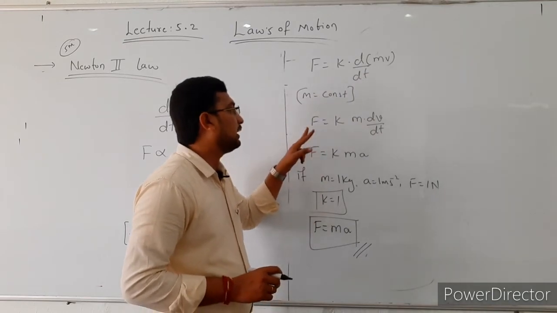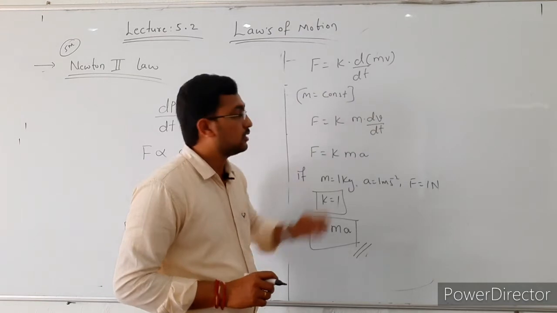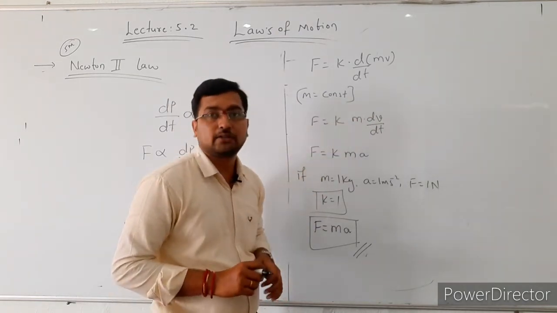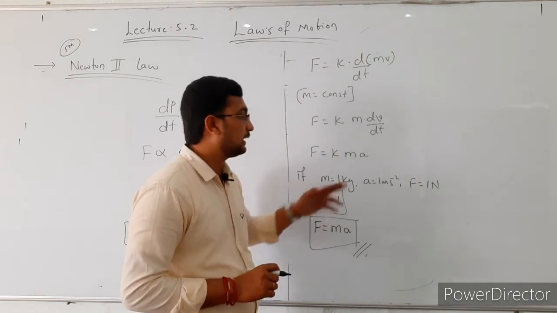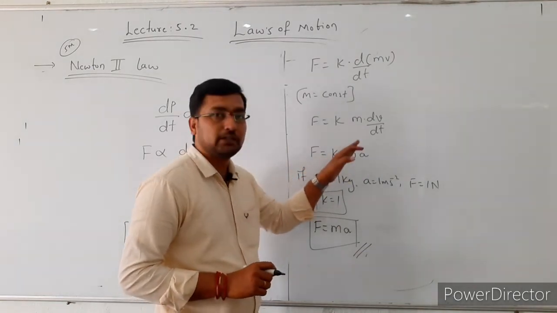So then its equation becomes F is equal to k into m into dv by dt. Here dv by dt is nothing but the rate of change of velocity. The rate of change of velocity gives the acceleration. So then F is equal to k into m into a.